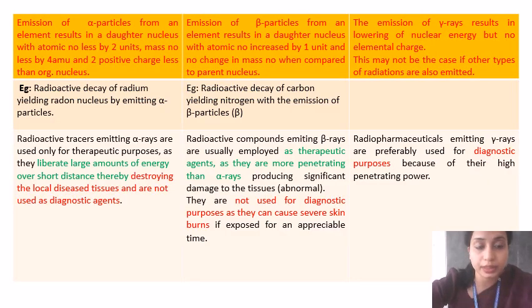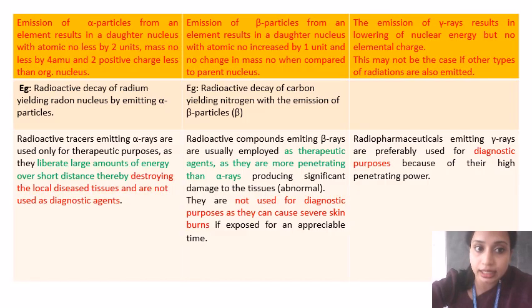Next, we are going to deal with the emission of alpha particles, how they are produced during a radioactive decay. In the case of alpha particles, they result in a daughter nucleus with an atomic number less by 2 units and mass number less by 4 atomic mass units.